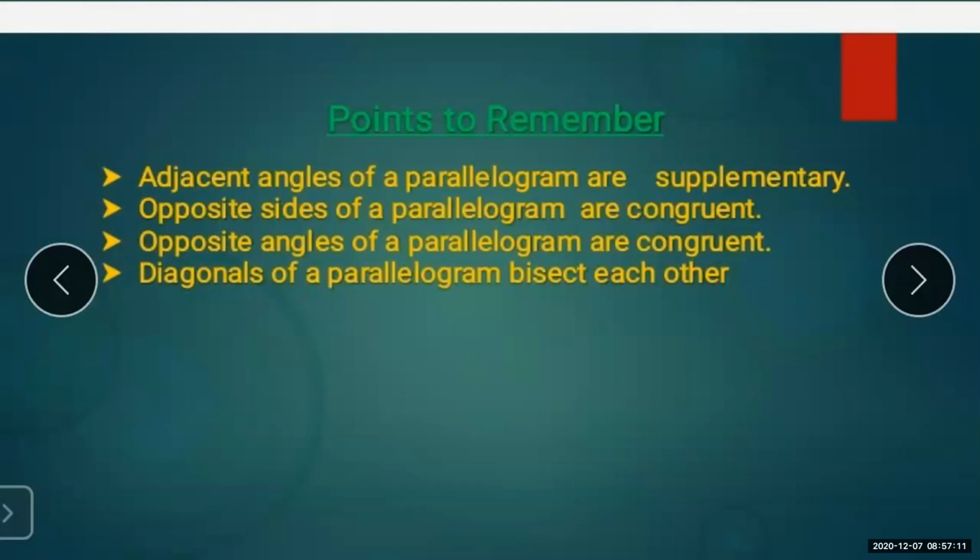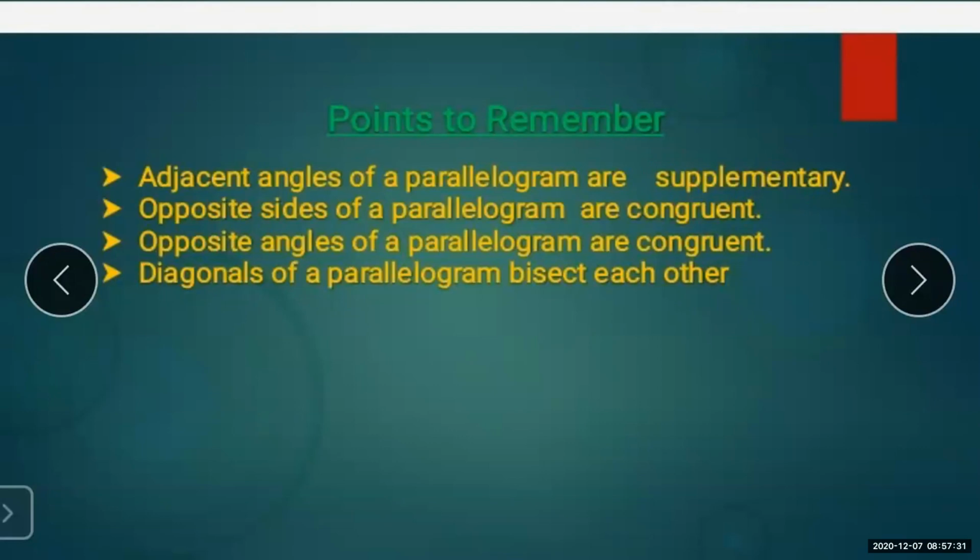So adjacent angles of a parallelogram are supplementary. Supplementary means what? 180 degrees. So the measure of two adjacent angles in a parallelogram is supplementary. Okay.